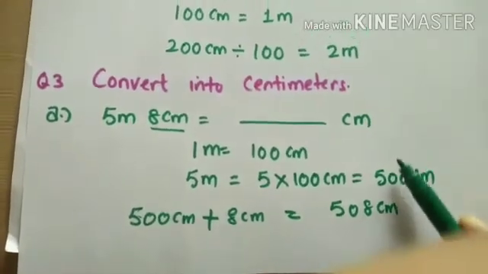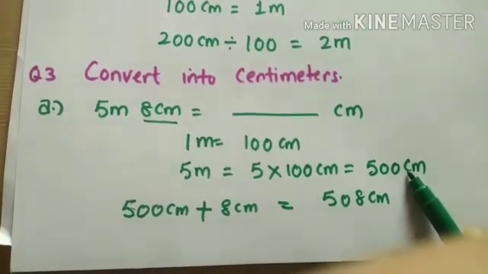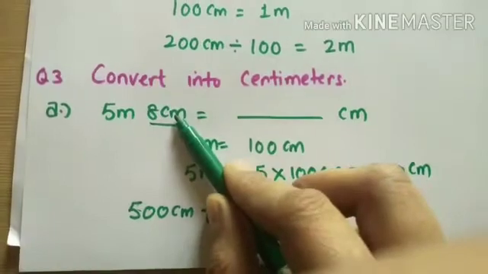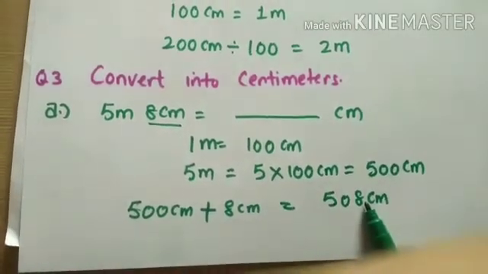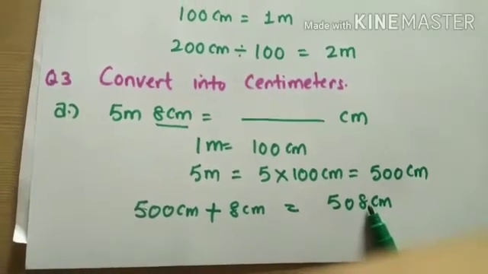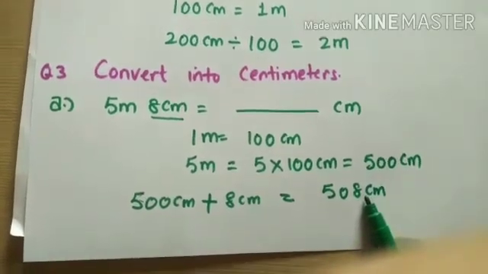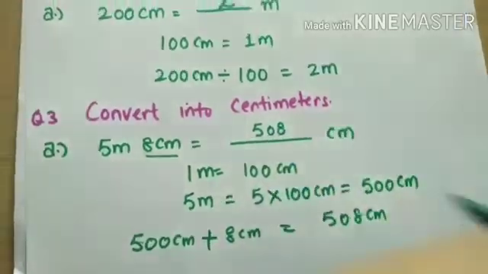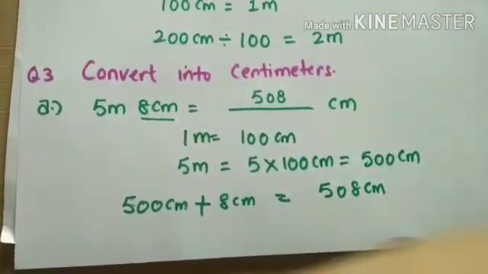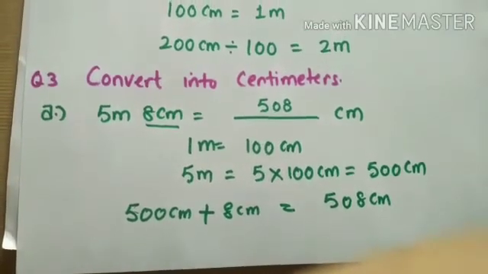We will add both the same units, centimeter and centimeter. So our final answer will be 508 centimeter. So we will write here 508. So hope all the concepts are clear to you.